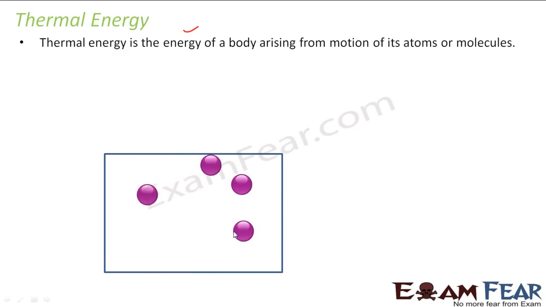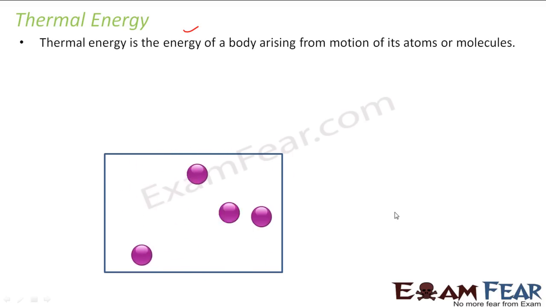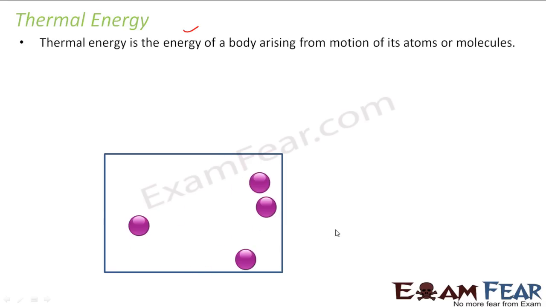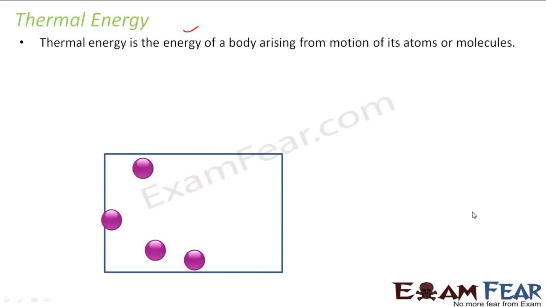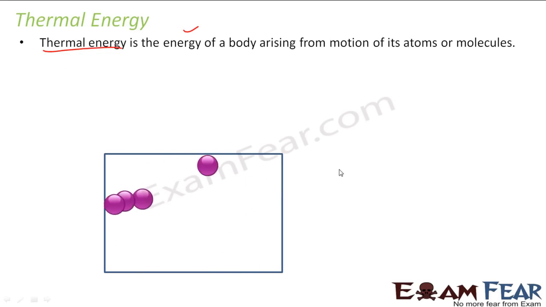Or if we talk about a hot place, for example the Sahara Desert, and a very cold place, let's say Greenland, or Kashmir. In the hot place, the molecules will be moving at a higher speed, and the molecules in the cold place will be moving at a slower pace. So thermal energy is all decided by how fast or how slow the molecules are.